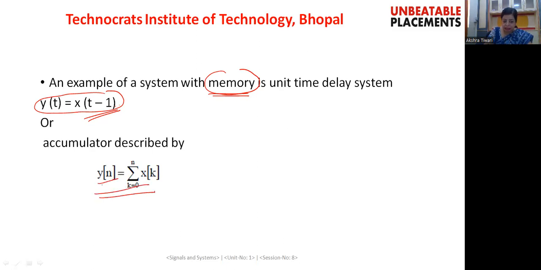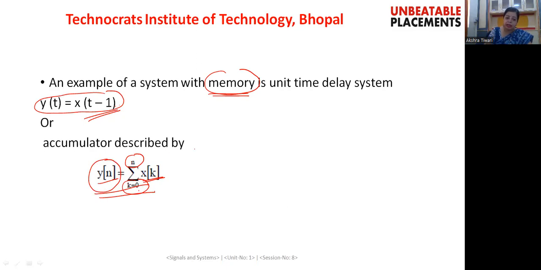Similarly, another example given here is an accumulator. Here, this is a discrete time system. Output y(n) is dependent on the values of the input signal that are summed up from k equals 0 up to k equals n. So here n memory elements will be required for storing the values of x(k), and all these values are added together to give us the output signal, right?